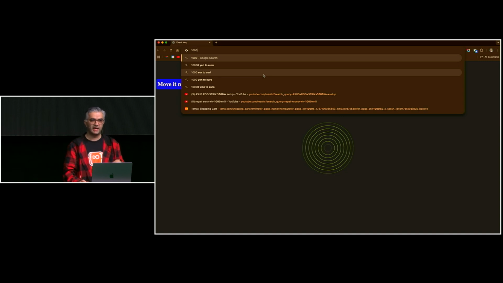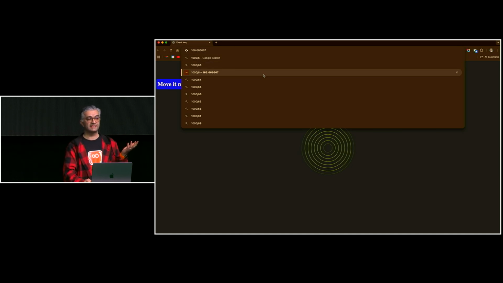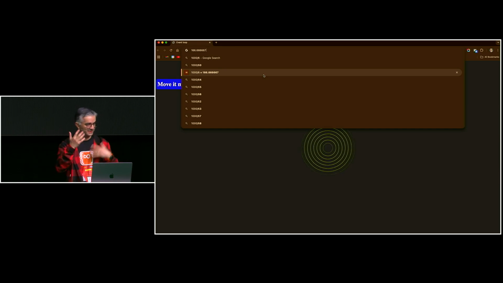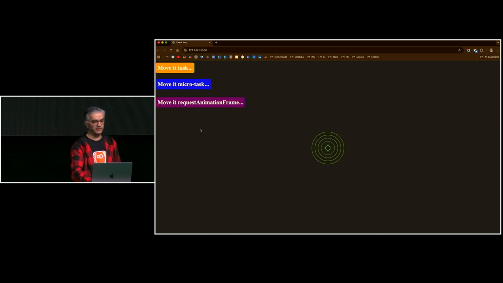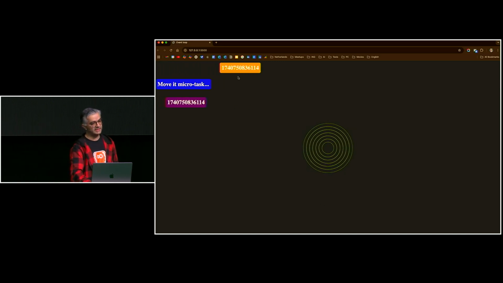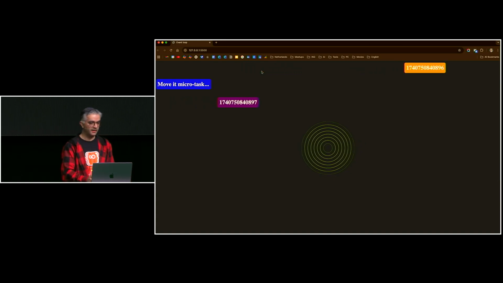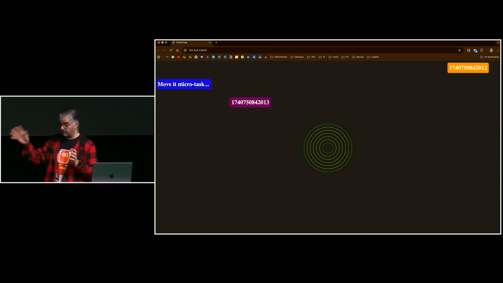I have 1,000 milliseconds. If I divide it by 6, it would be 166. So it runs my setTimeout 166 times, but my requestAnimationFrame 60 times. So that's why they are different. So the speed is totally different. So if I run this one and run this one, this goes faster because of 166 times. And if I click on microtask, everything would freeze because my main thread would be blocked.